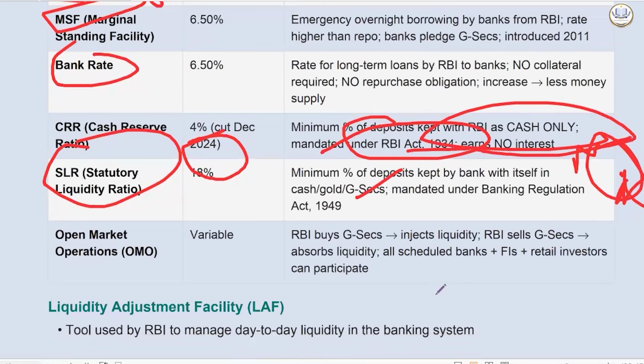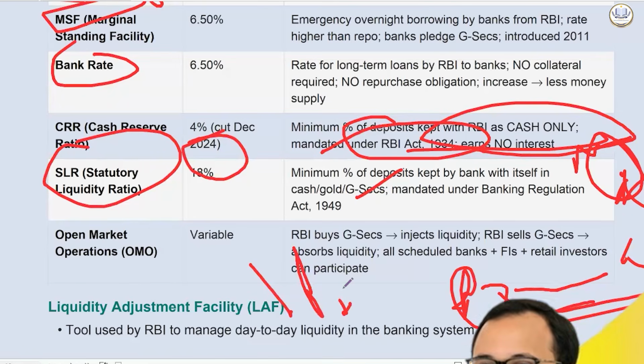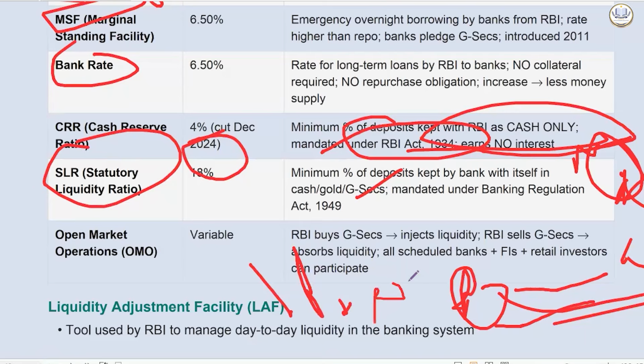We have open market operations, where what will happen? RBI will buy, if they are buying government securities. If they are buying government securities, they are taking securities and giving money. When they give money, there will be an injection of money in the market. If RBI is selling government securities, then they are taking money.